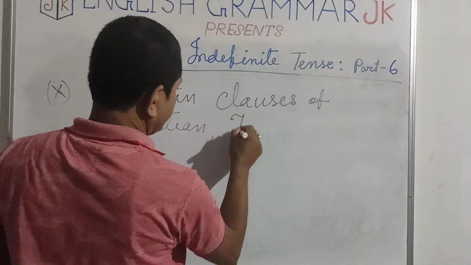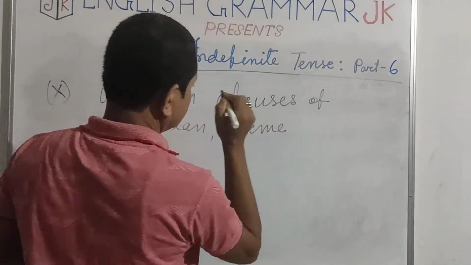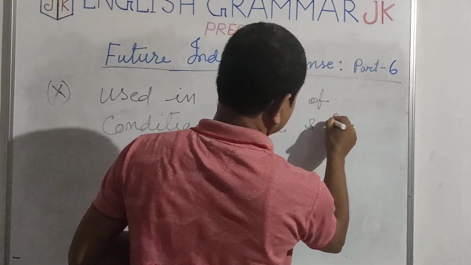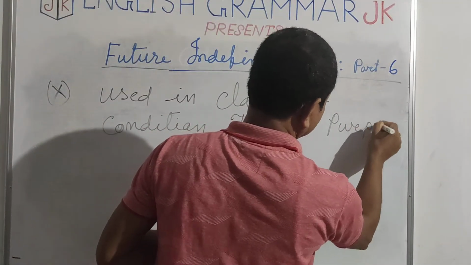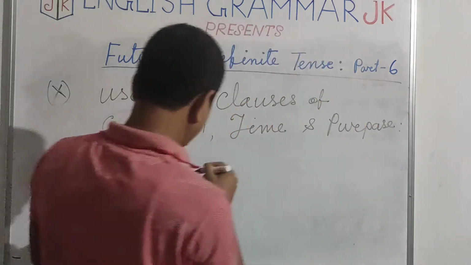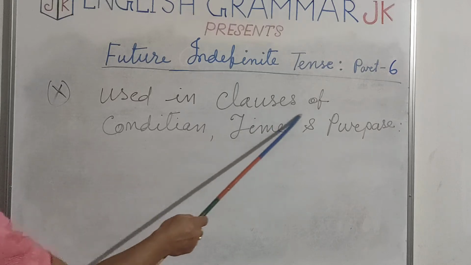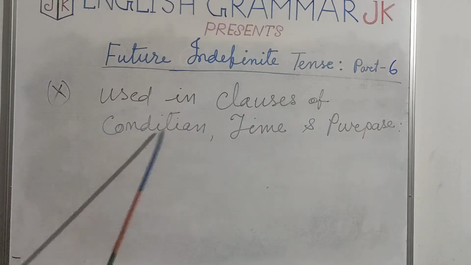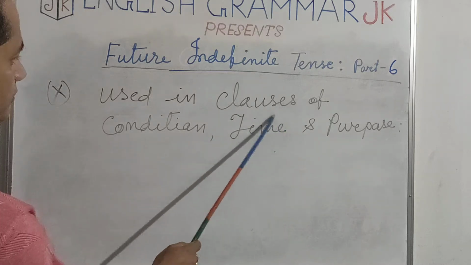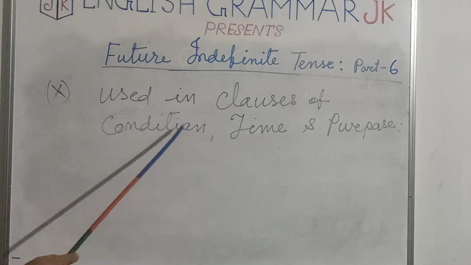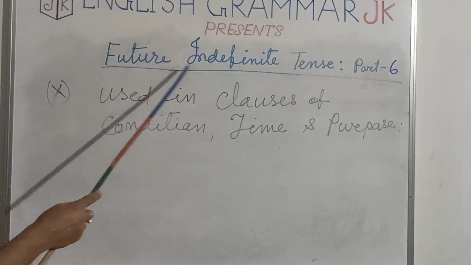With a clause of time we can use future indefinite tense. And purpose. Okay, with these clauses, the clauses of condition, the clauses of time, and clauses of purpose, with these three clauses we can use future indefinite tense.